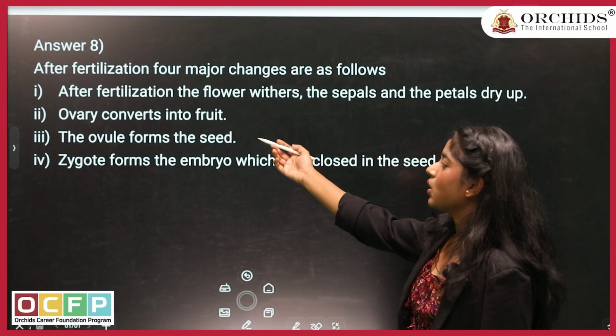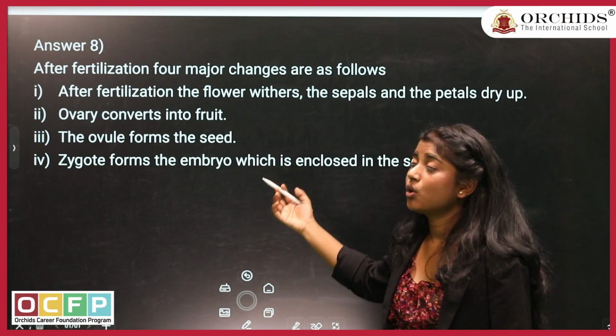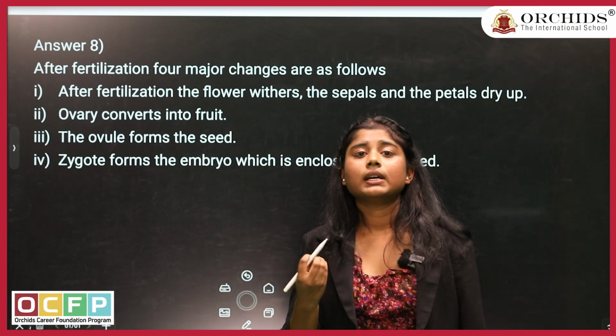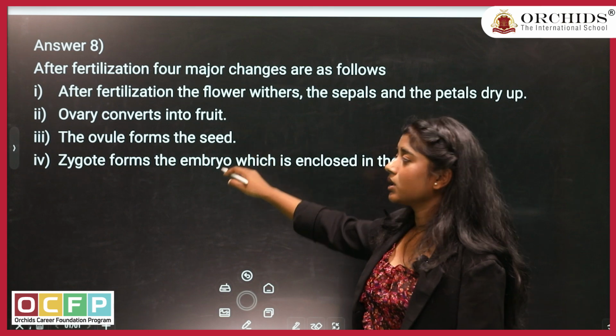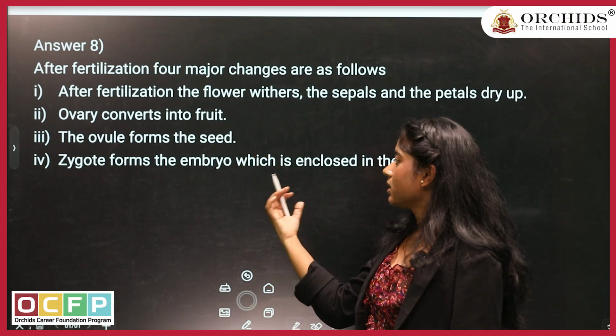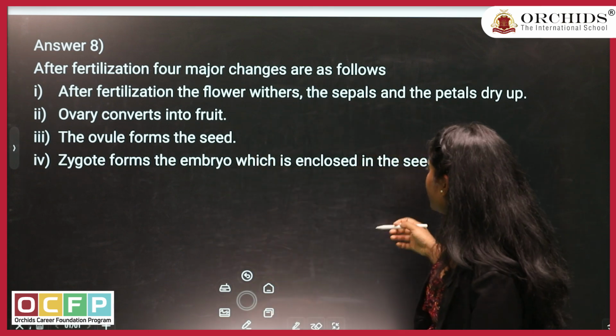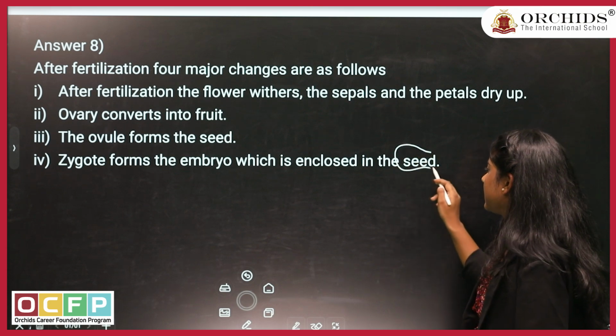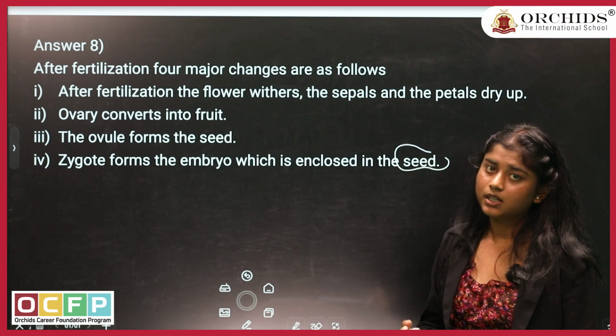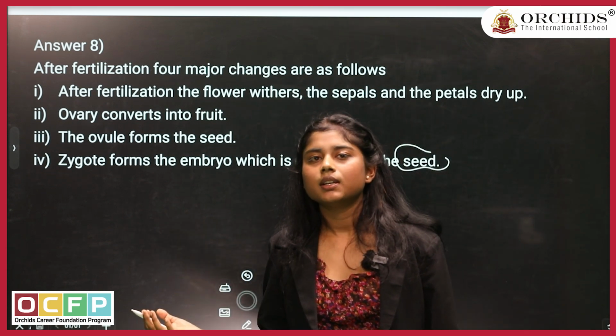Then the ovary of your flower converts into fruit. The ovules will convert into seed, and the outer layer of the zygote will enclose the seed. They will be there inside the seed for the production of the next generation.